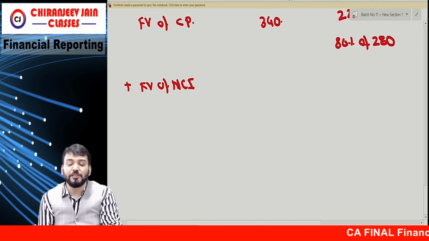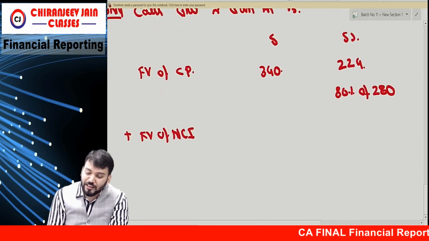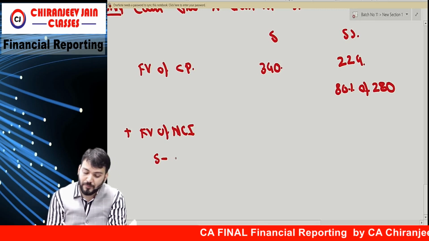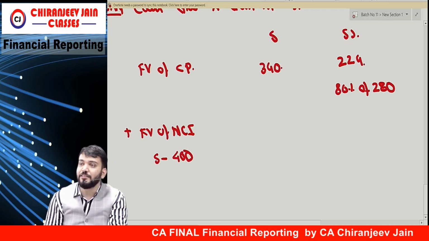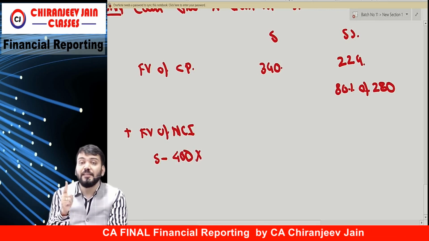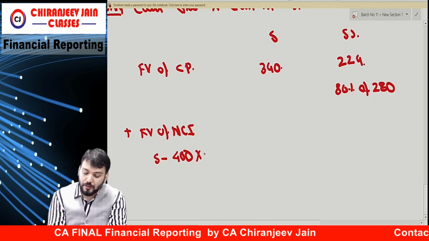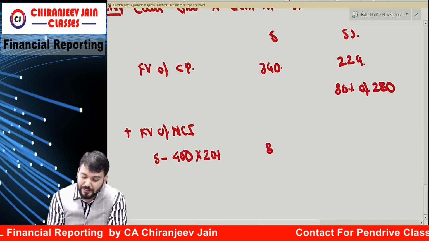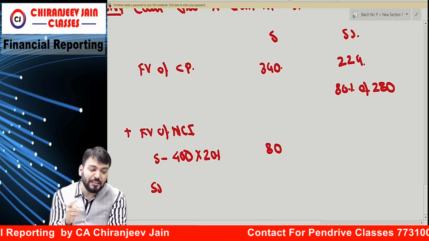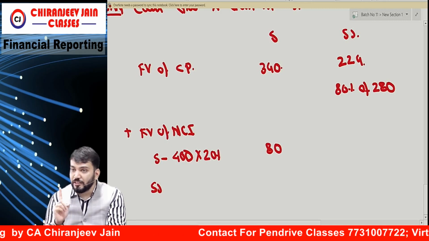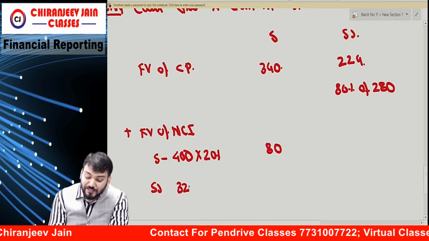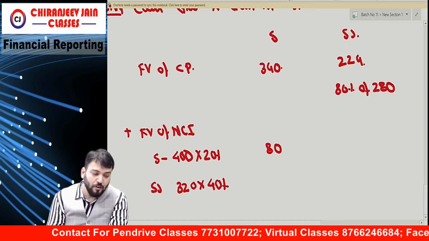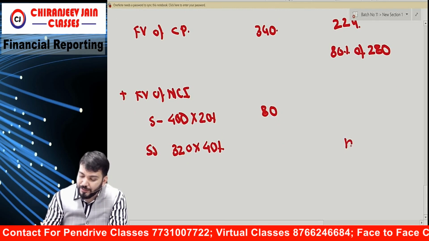So what is the share capital of S? Share capital of S. We are taking face value only. What is NCI in S? 20%. So 20% of 400 is how much? 80. For SS, what is the share capital? 320. What is the NCI in SS? 40%. How much? 128.